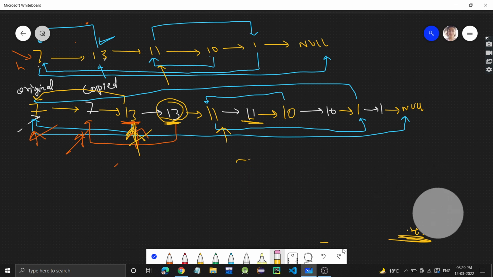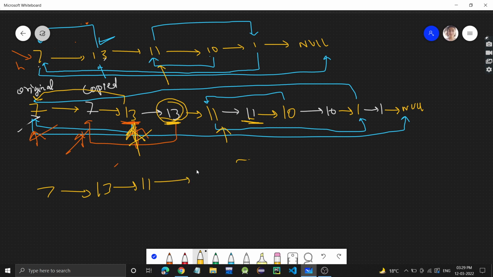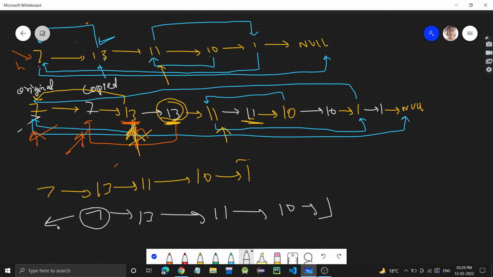So third step. First step, what have we done? We have created the copied nodes and inserted them after the original node. That was the first step. The second step was we attached the random pointers of the copied nodes. The third step is now we have to separate the original linked list and the copied linked list. The original linked list is the yellow nodes 7, 13, 11, 10 and 1, and the copied linked list is the gray-white one 7, 13, 11, 10 and 1. So this will be the new head which we will return.